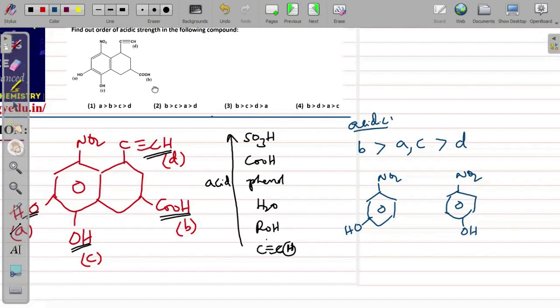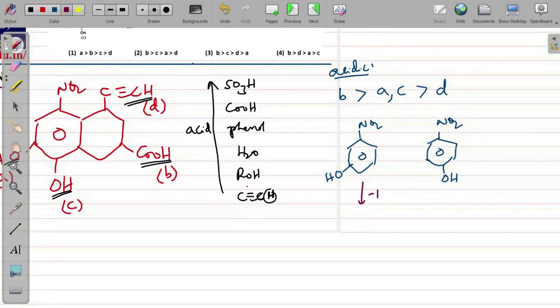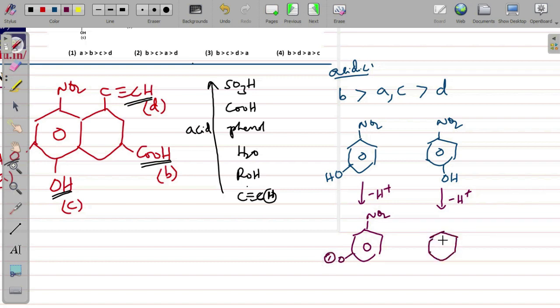So after removing the H plus from both of them, which is more stable, that you have to identify. The more stable one easily forms by losing the hydrogen, therefore that corresponding one will be more acidic. Now here, if you look at this O minus, in the first case, if you involve it in resonance with the benzene ring like this, it is not getting stabilized by going into the NO2 delocalization.